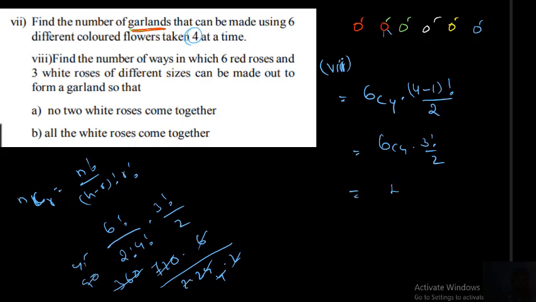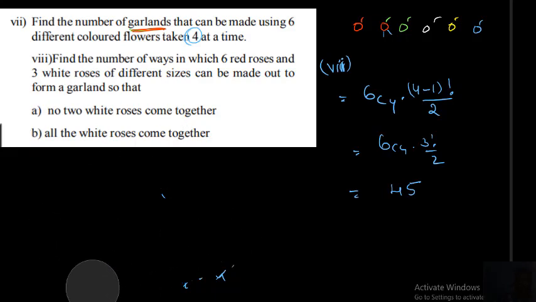So what can I say? There are 45 different types of garlands you can create. I hope you people understood this.